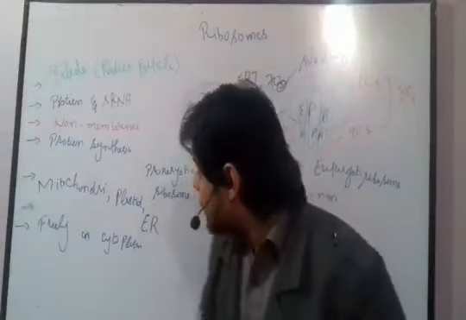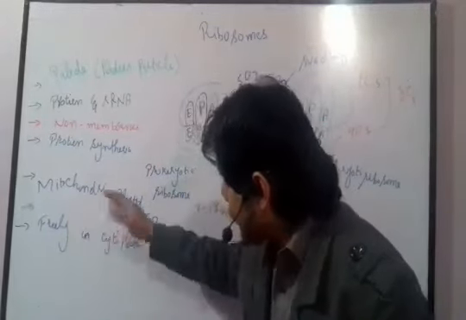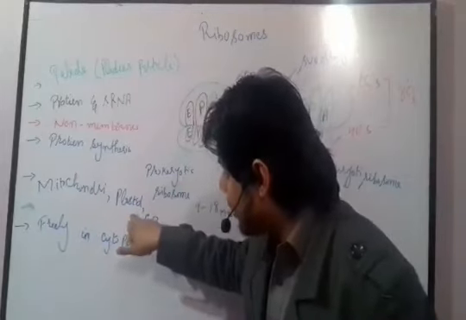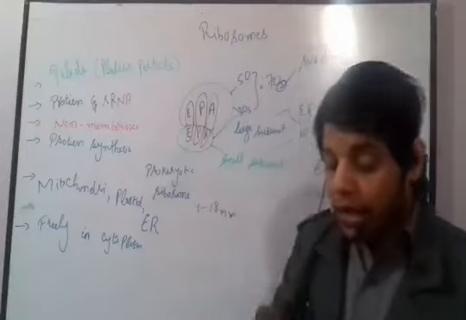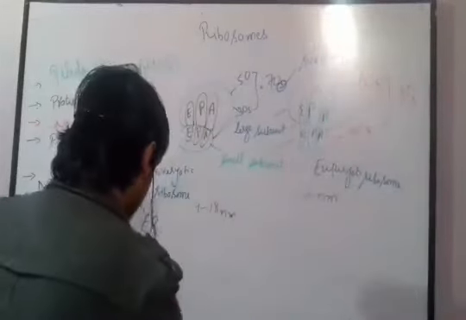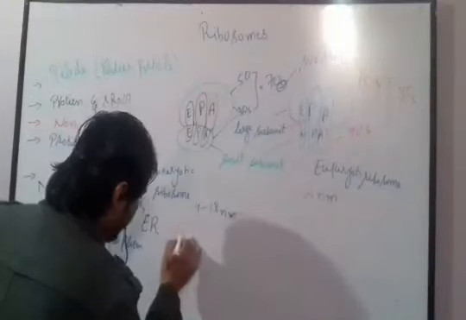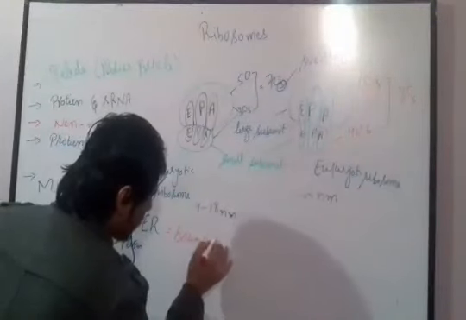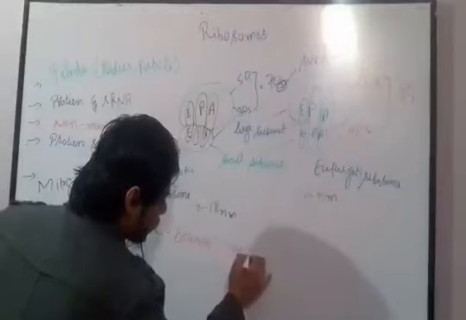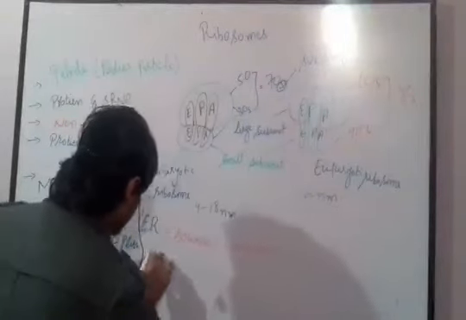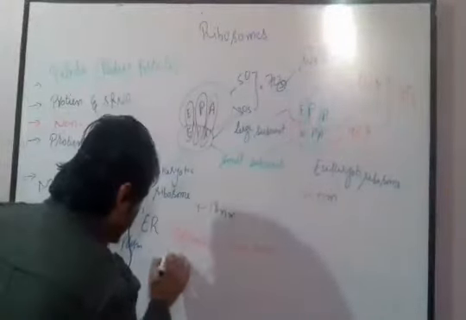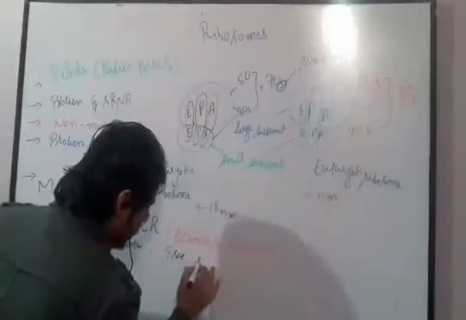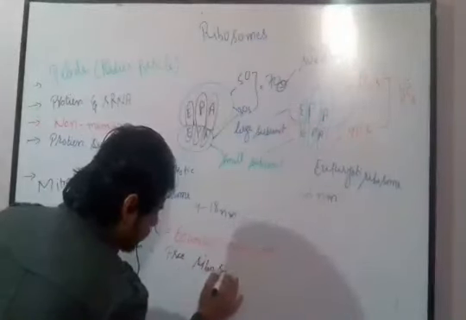But when the ribosomes are present with the mitochondria, or in the plastid, or when they are attached with the endoplasmic reticulum, then we call them bound ribosomes. But when these ribosomes are freely present in the cytoplasm, then we call them free ribosomes.